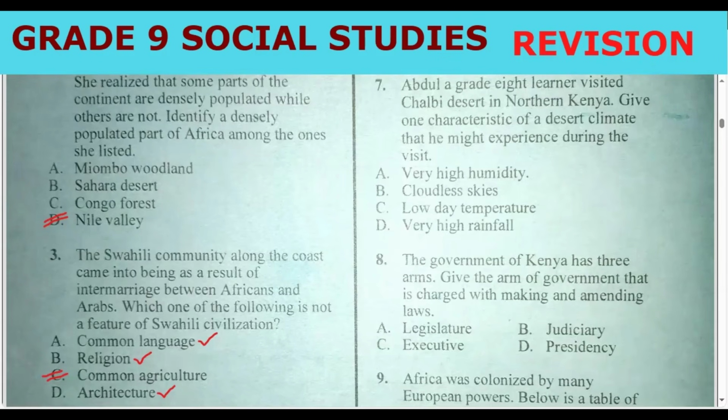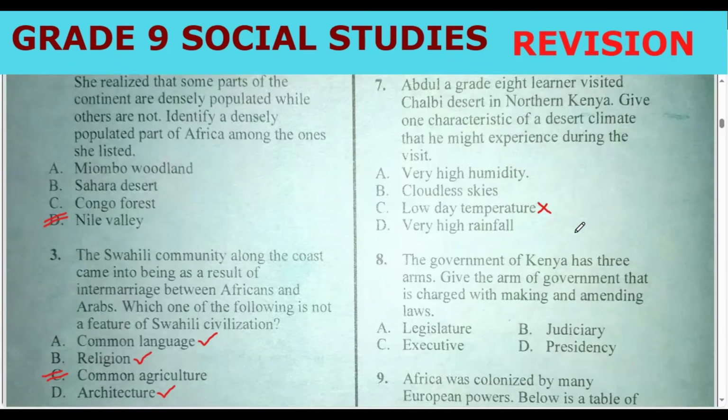So this question is asking us to know the characteristics of a desert climate. Number 1, we know the skies are cloudless. We know the temperatures during the day are very high, but very low at night. Here they have said low, but they have written day, so that is wrong.